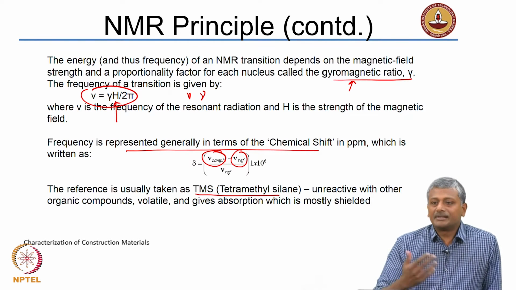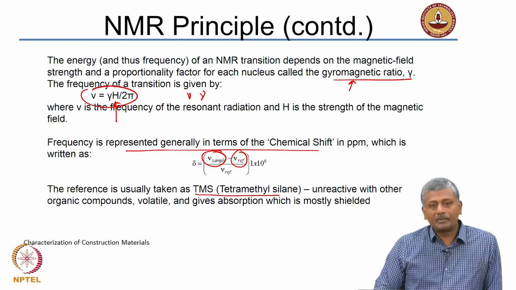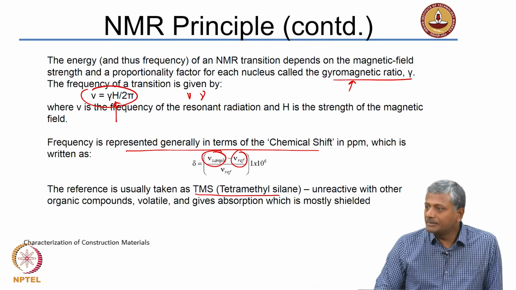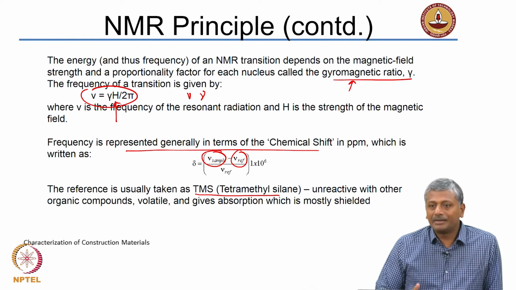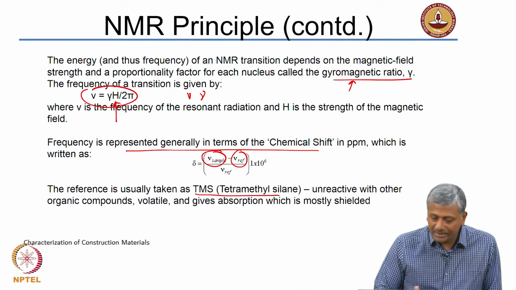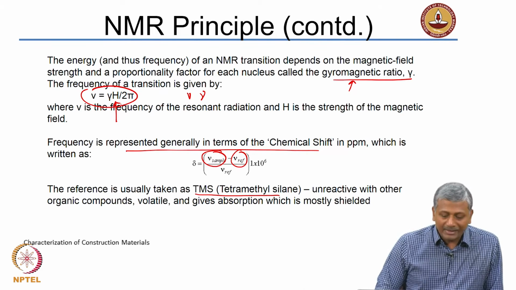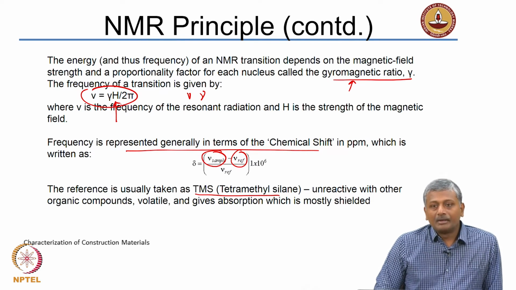Now, when you present data related to NMR, it is usually presented in terms of the shift in the peak relative to the peak offered by a reference material. In this case, the reference material used is tetramethylsilane, which is generally unreactive with other organic compounds and gives an absorption which is mostly shielded.